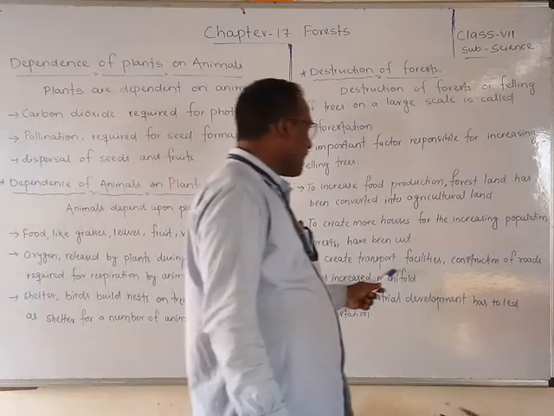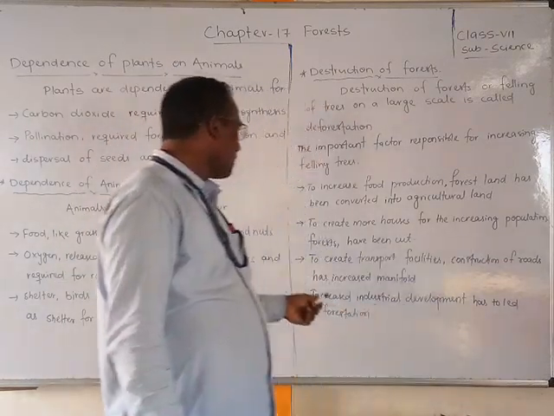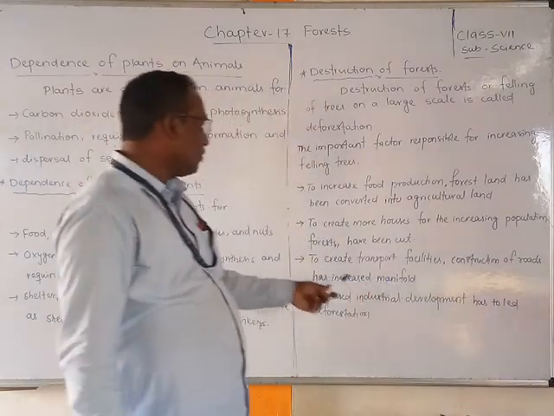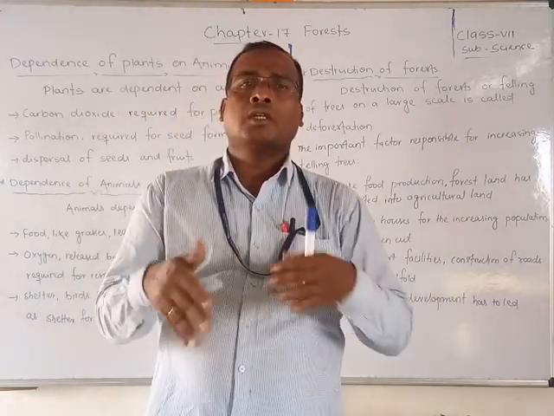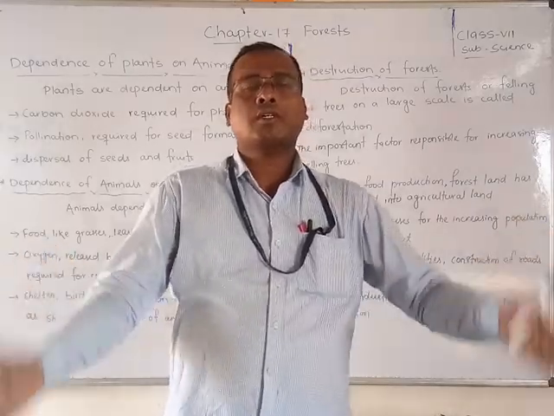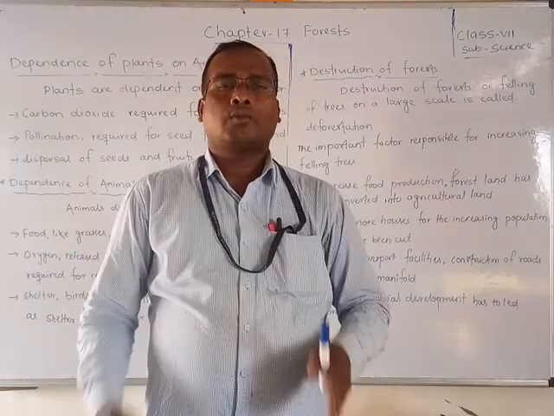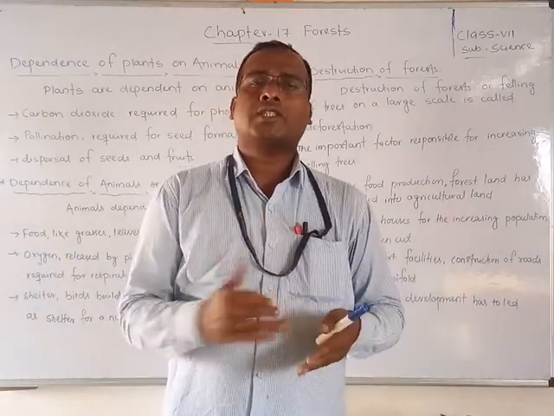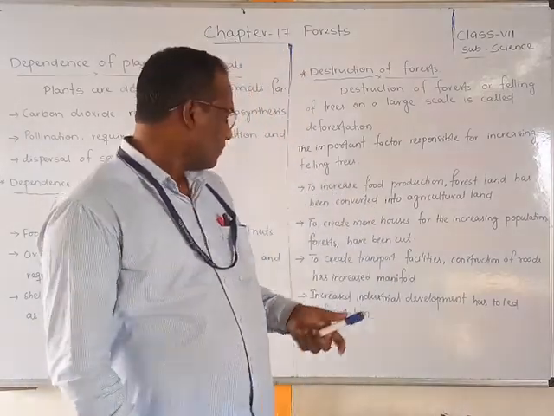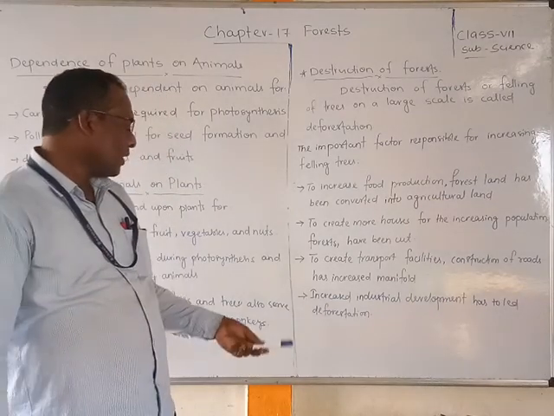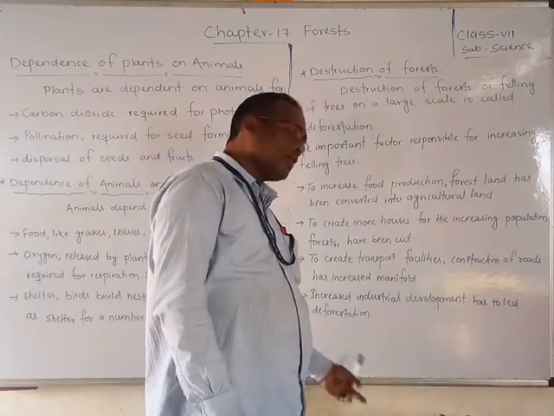To create transport facilities, construction of roads has increased manifold. That means suppose we need a road through this jungle. So what we are doing is cutting so many trees and destroying the jungle, and through that we are making roads. Yes or no? Increased industrial development also leads to deforestation.